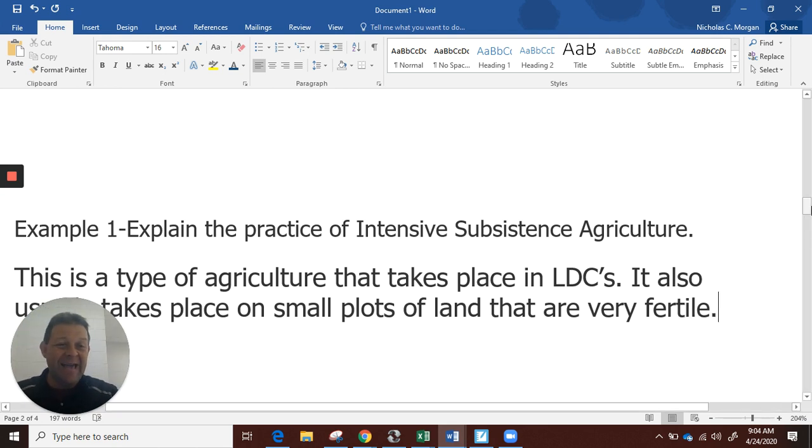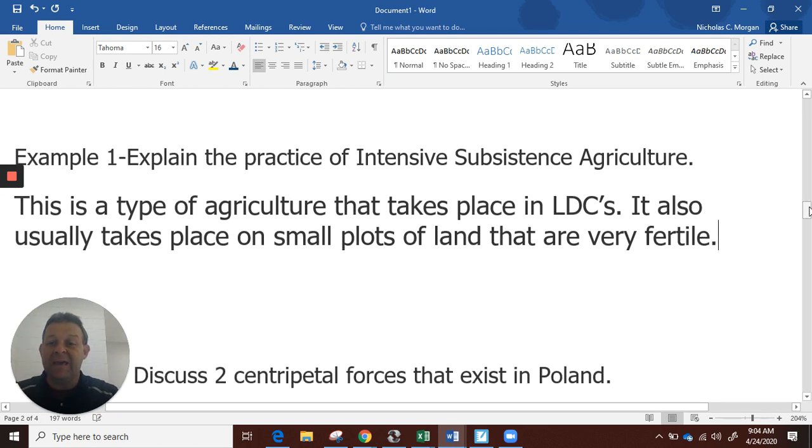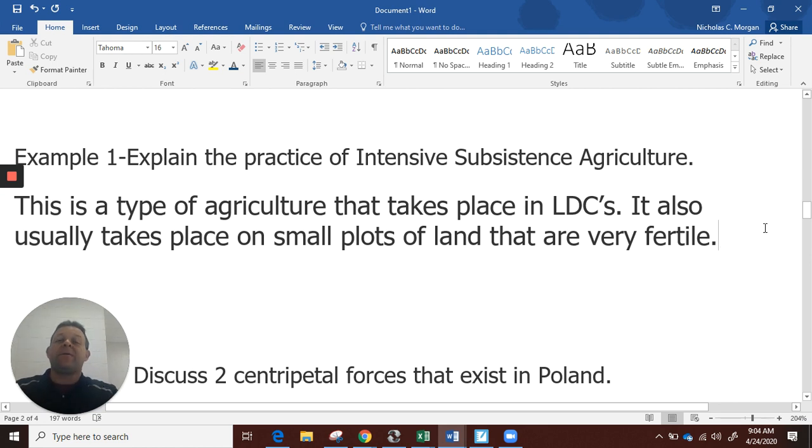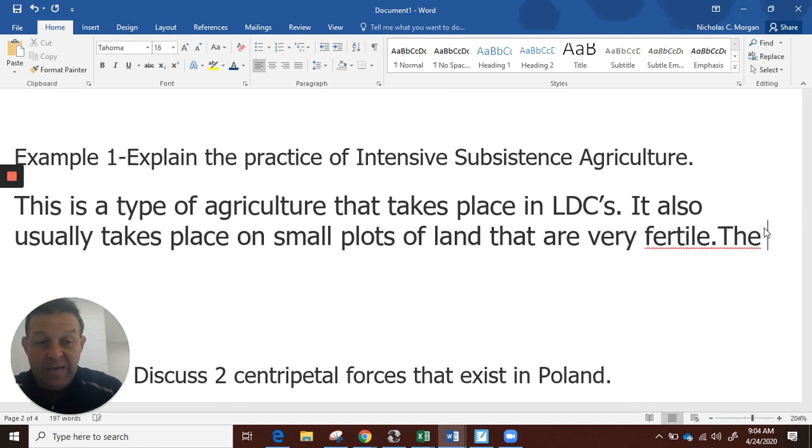Now notice, this is an explanation. I'm nowhere near done, because that says explain. I want a better color here for you guys. Let's see, well, maybe not change it. I'll just leave it like it is. So this is a type of agriculture that takes place in LDCs, usually takes place on small plots of land that are very fertile.